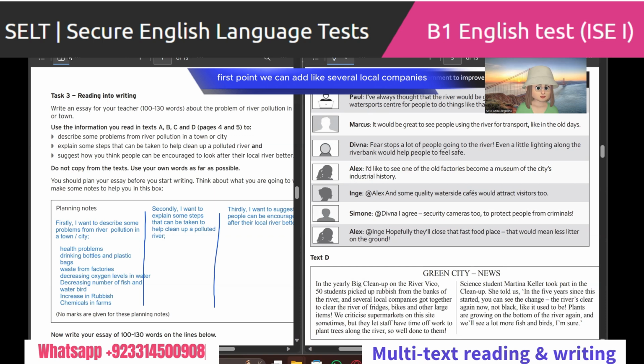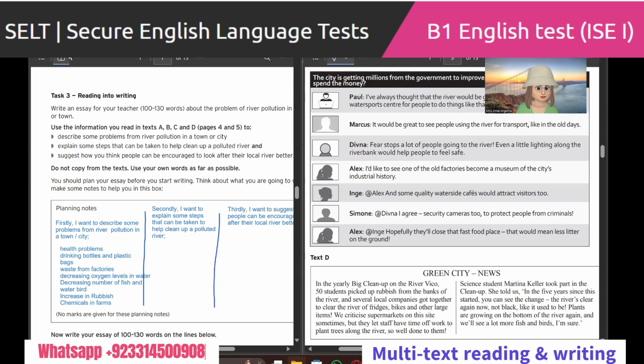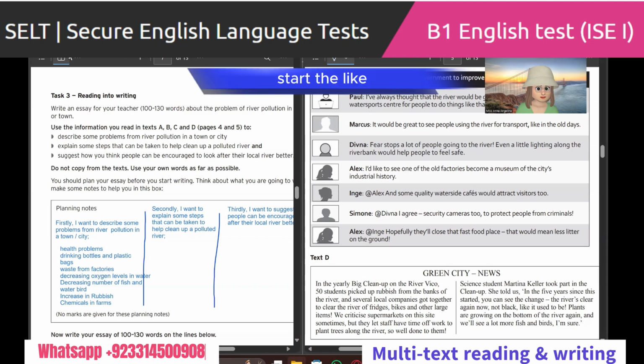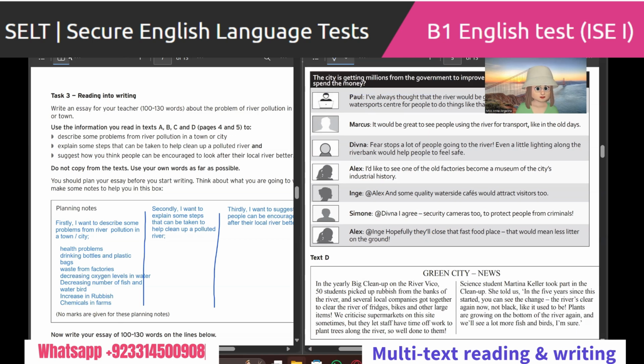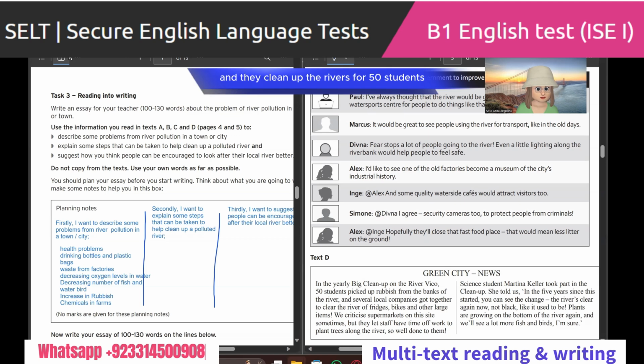First point, we can add that several local companies got together to clean the river. They clean up the river. 50 students picked up rubbish and